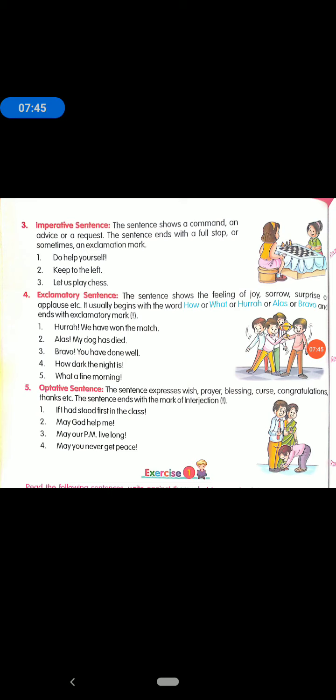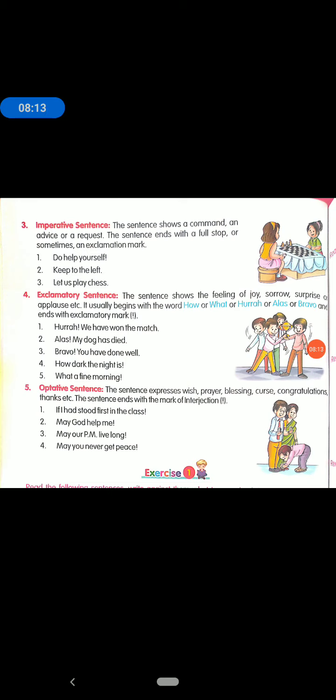If I had stood first in the class, that makes a prayer or wish. Second is: may God help me. Third is: may our PM live long, which means may the Prime Minister live long. Fourth is: may you never get peace, with the sign of interjection.